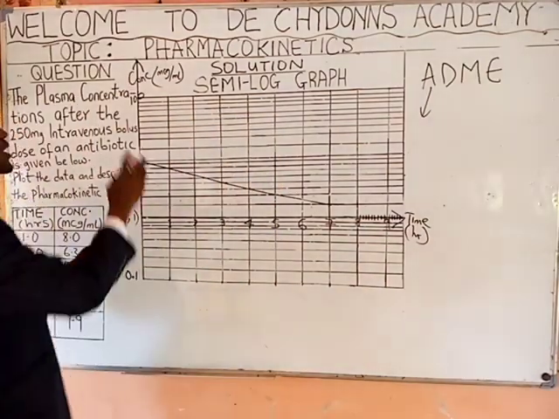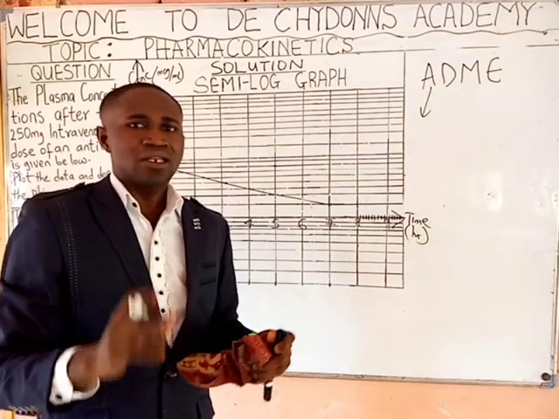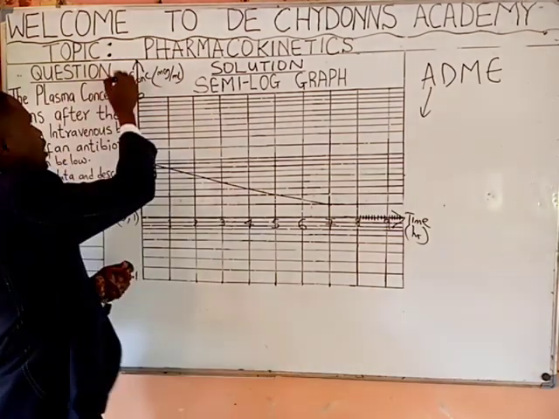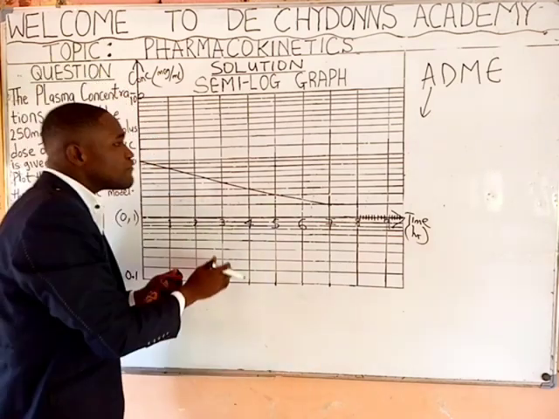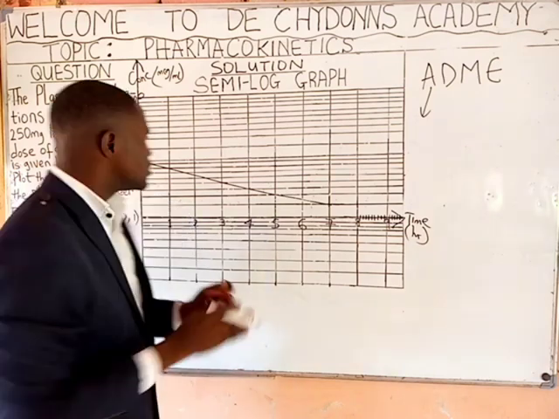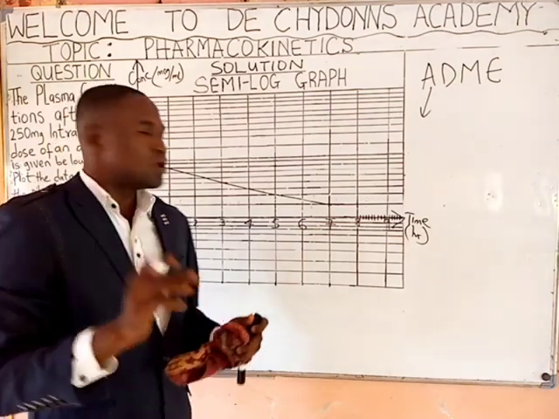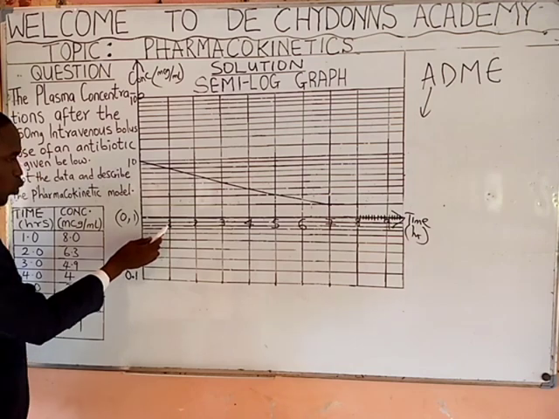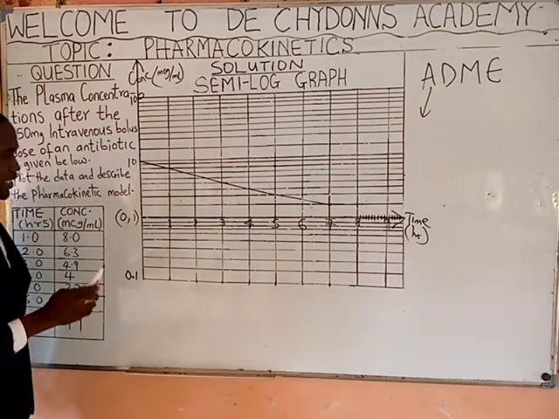So, while plotting this graph, we call it a semi-log graph. That does not mean that you will put a logarithm on this y-axis, or say log of concentration. No. The implication is that this graph is already in logarithm form, so you don't need to put log concentration here anymore. Now, let's plot the graph. Here is 1 for the time axis. Now see how you read the graph.